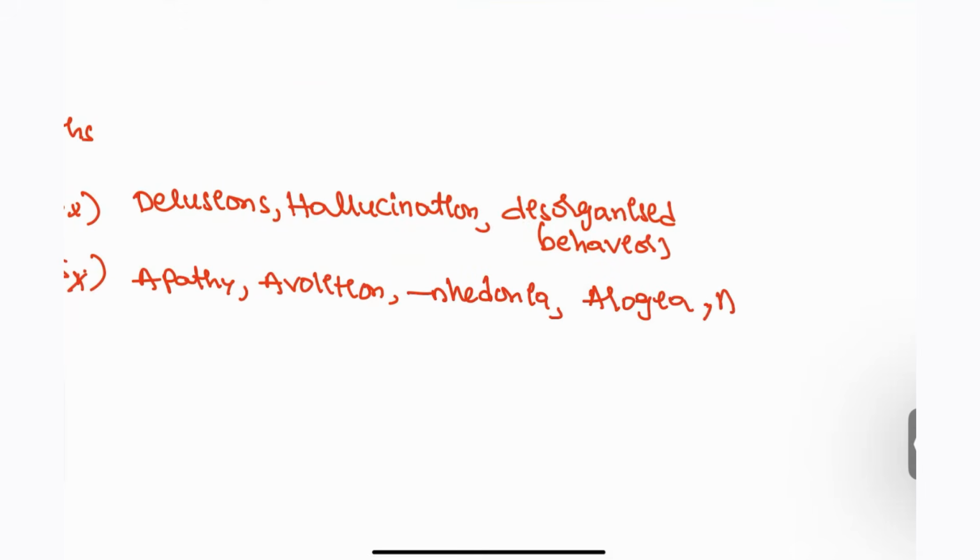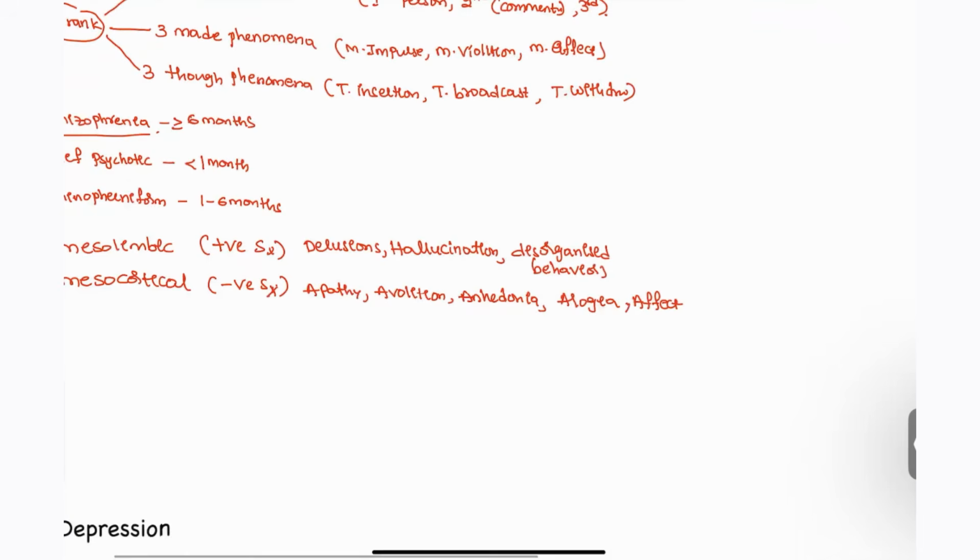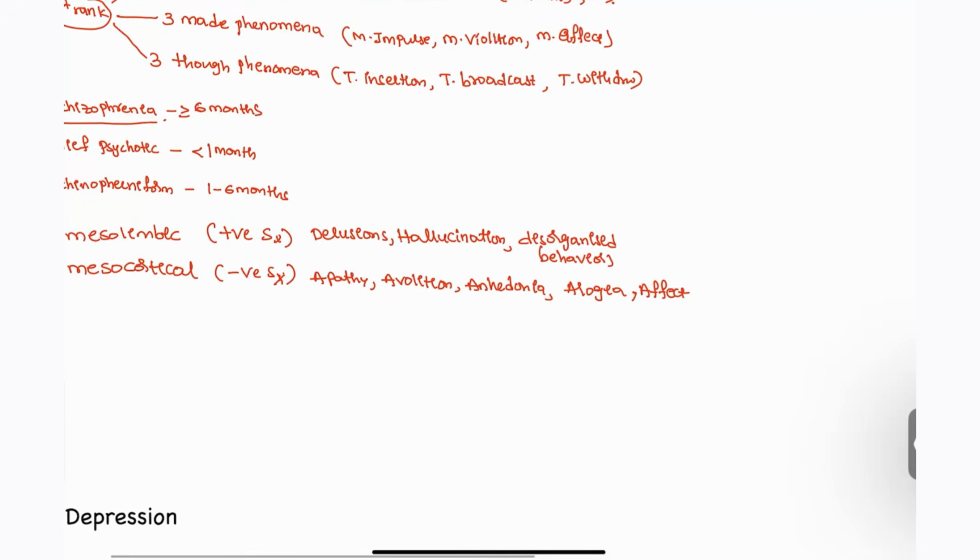And affect is nothing but they are going to be completely dull and silent. So these are the negative symptoms, and at least 1 out of 3 has to be positive for making the diagnosis of schizophrenia for this patient.